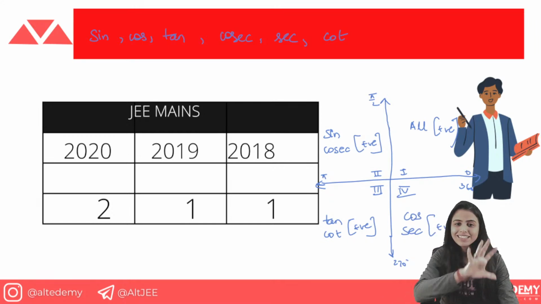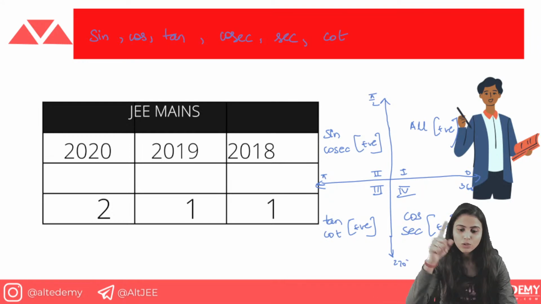Okay, so this is the graph for the trigonometric ratios. This defines in which quadrant the ratio is positive and in which quadrant the ratio is negative. You need to remember it. First quadrant, all ratios are positive, 0 to 90 degrees. Okay, in the second quadrant, sine and cosec.